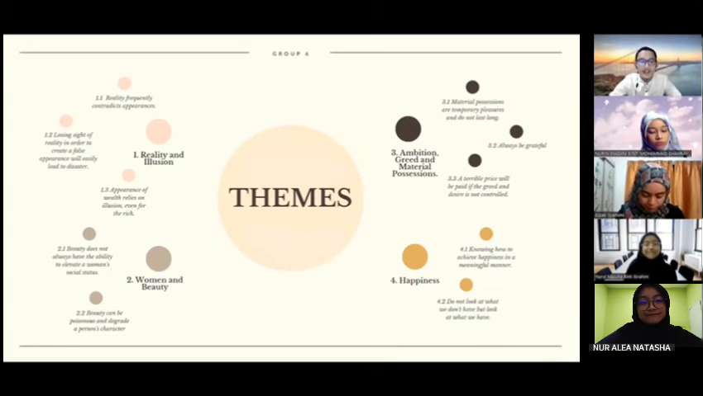In this story, it can be seen that Matilda is losing sight of facts to create a false appearance, which will lead her to disaster, and the appearance of wealth among people in social events relies on illusion, even for the rich people. Moreover, women and beauty are one of the major themes of the story.